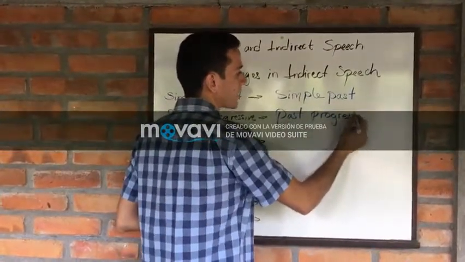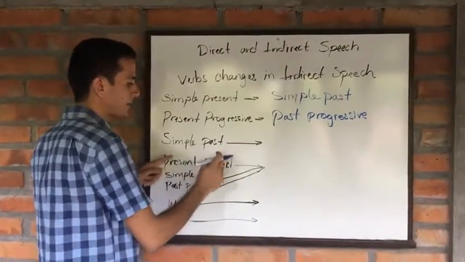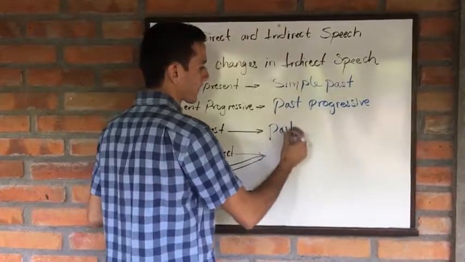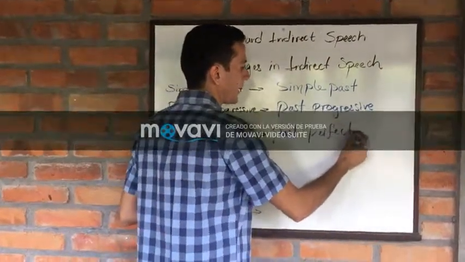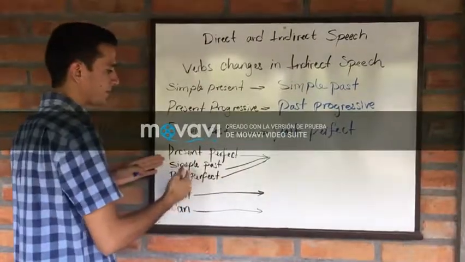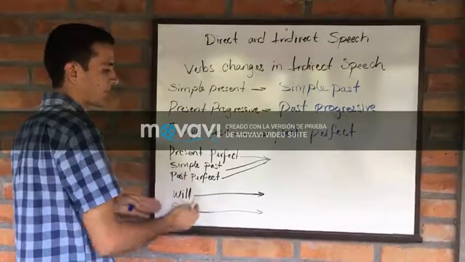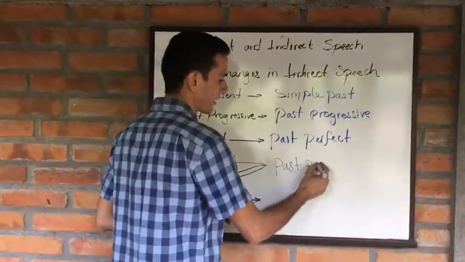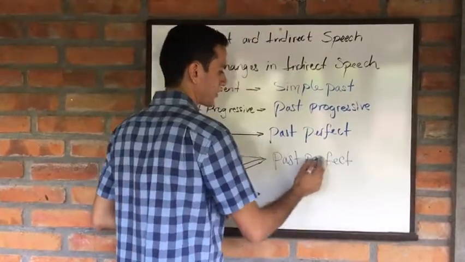And if the speaker mentions a sentence in simple past, we will mention it in past perfect. And if the speaker mentions a sentence in present perfect, simple past, or past perfect, we also will use the past perfect for this sentence in the reported speech, okay?